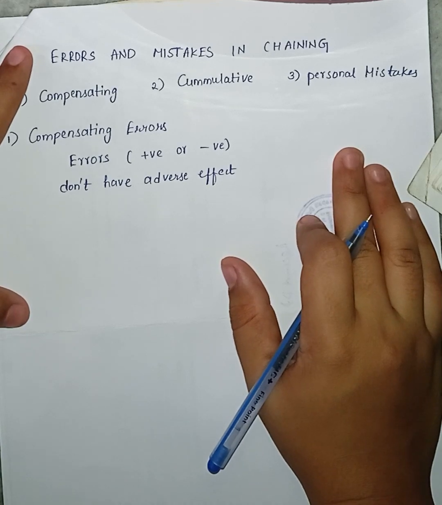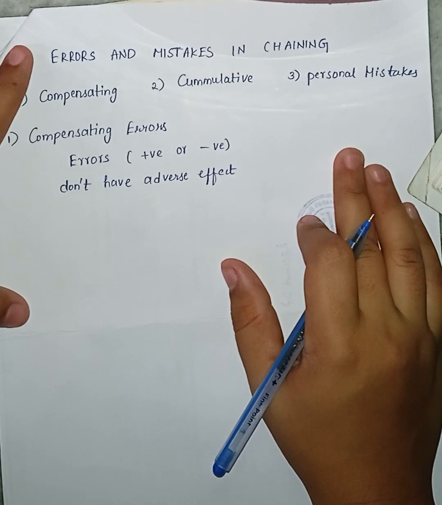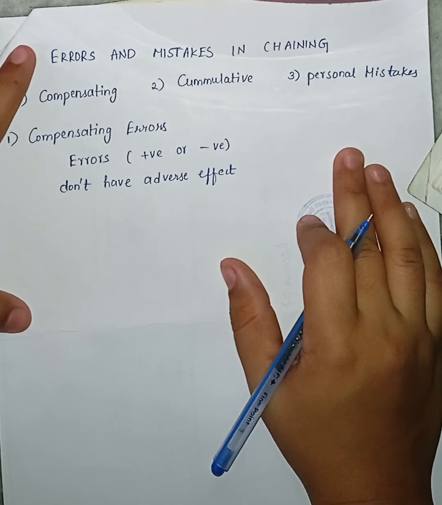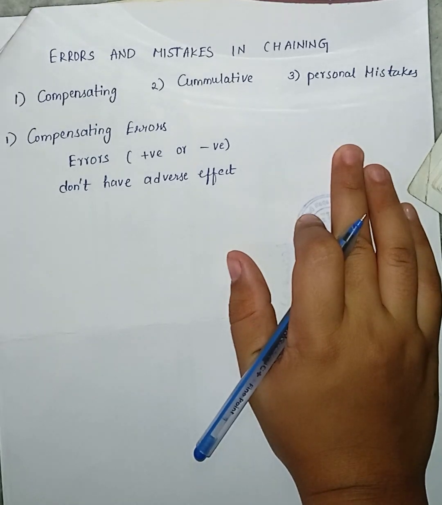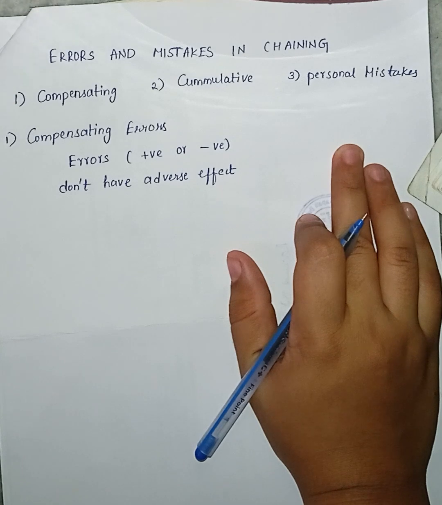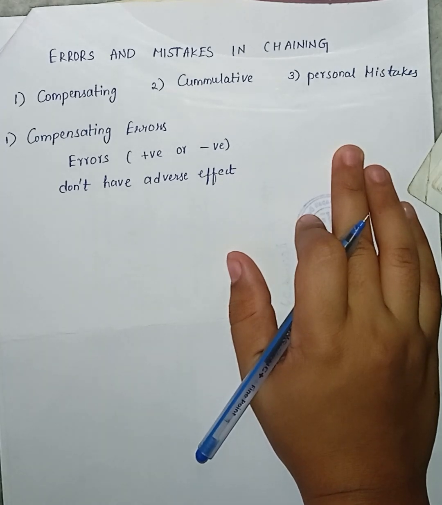Why do compensating errors occur? They occur due to carelessness in holding the chain and marking. Whenever we are holding the chain and marking, we should be careful. If you are not holding it properly, then this error may occur. Next, variation in pull: whenever we are pulling the chain, this error may also occur.